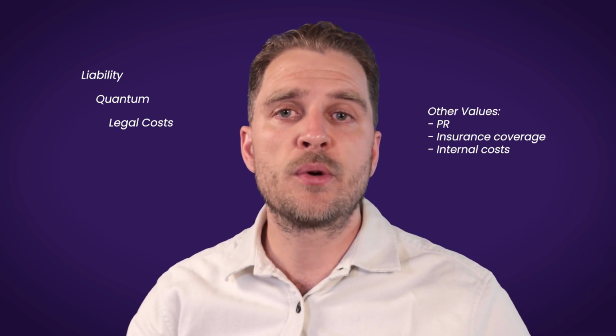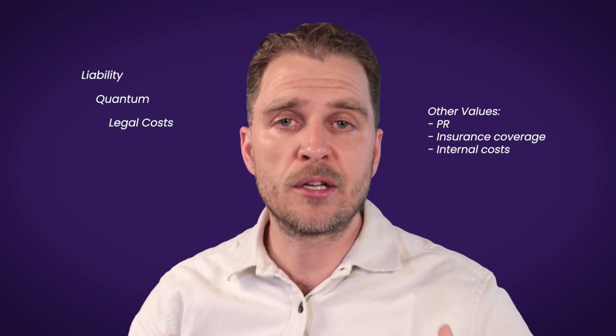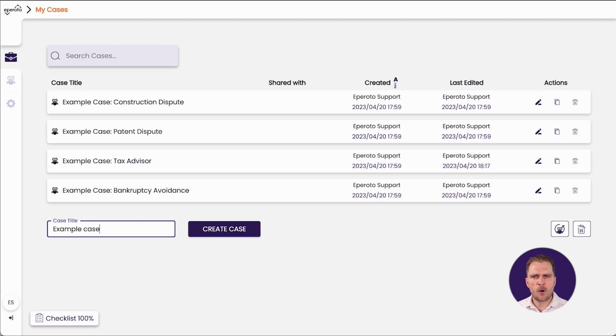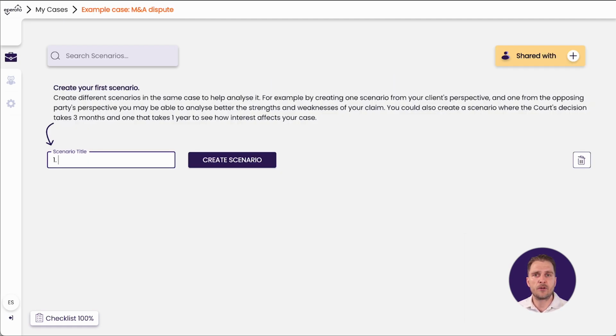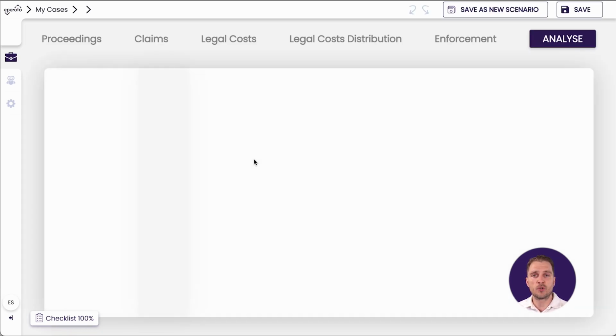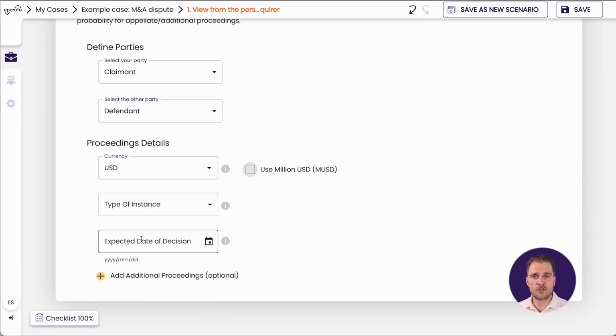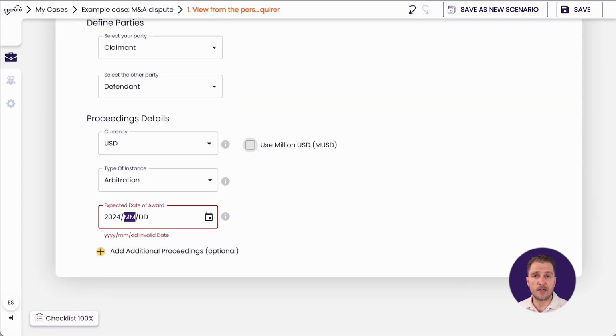Now, these are difficult questions to answer in almost every case, but let's not shy away from that and face it head on. Of course, other values connected to a case can also be quantified and included, but let's keep this simple. So in this case, our projections show that the false information caused the buyer a loss of 50 million in revenue. Now, this is naturally what we would like the seller to pay us. So we enter information about the potential proceedings and then start to model our claim.